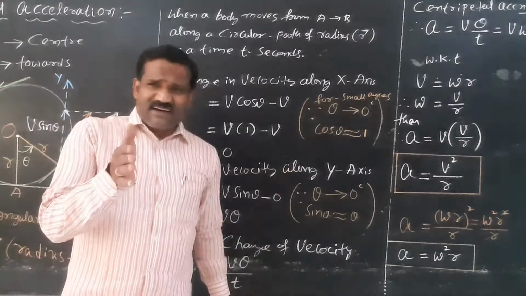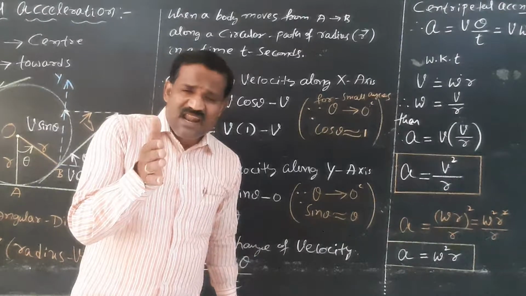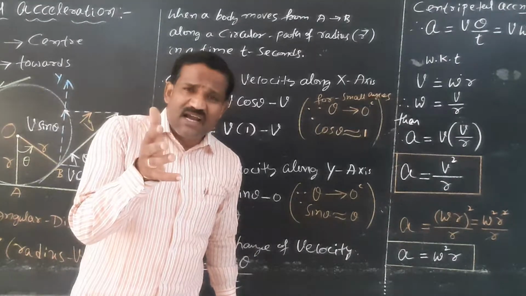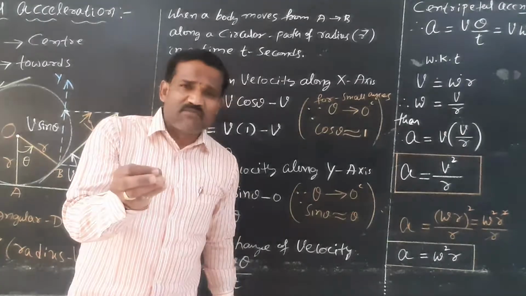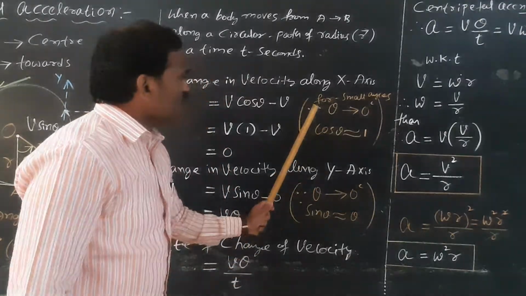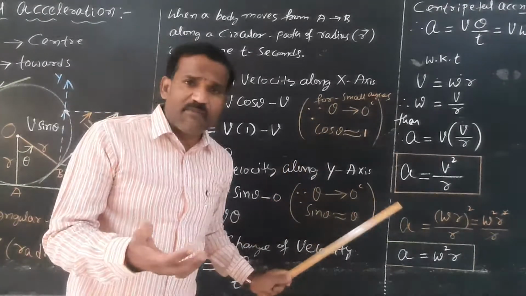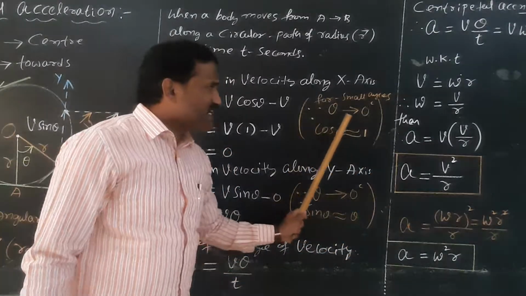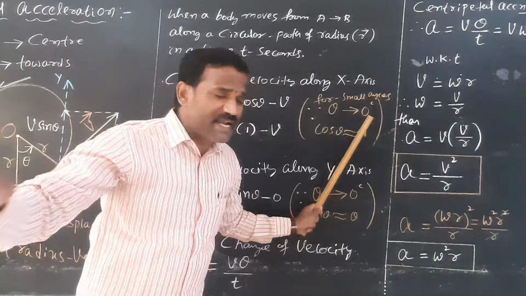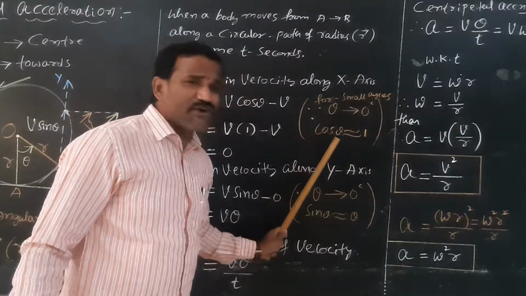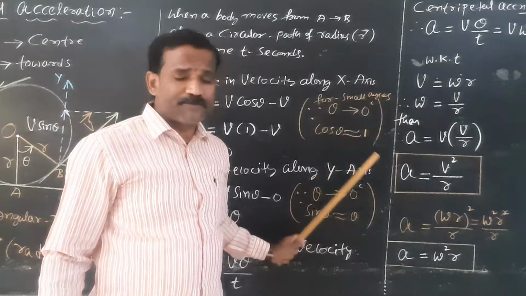Since AOB is a small angle described by the particle in a small interval of time t seconds, for small angles, in trigonometry, if theta approaches 0 radian, cos theta is approximately equal to 1.